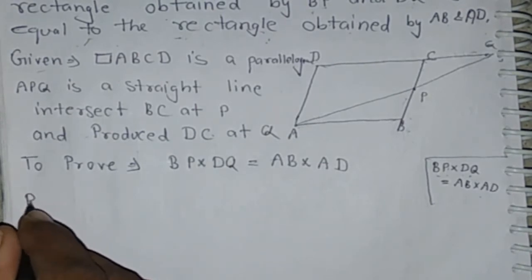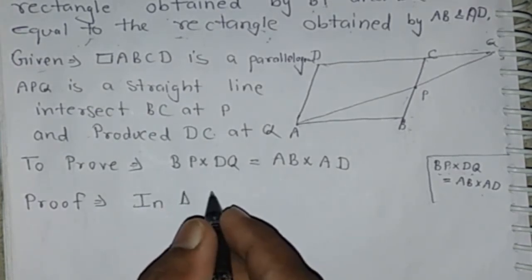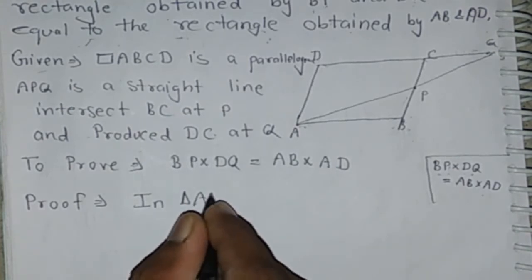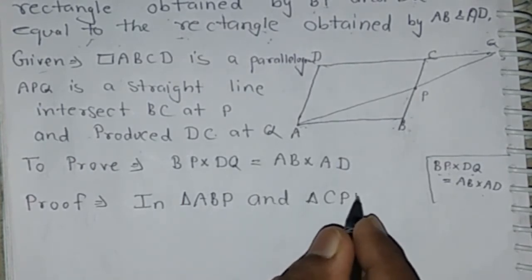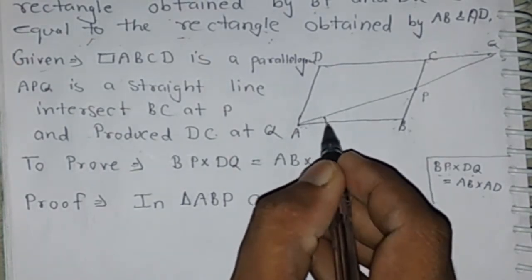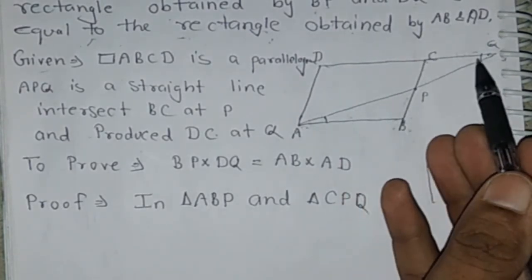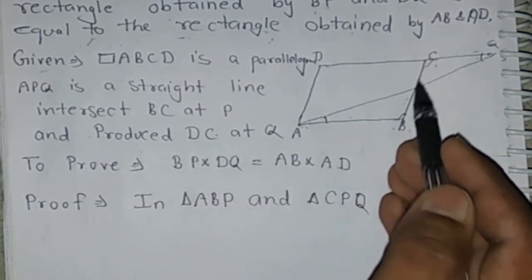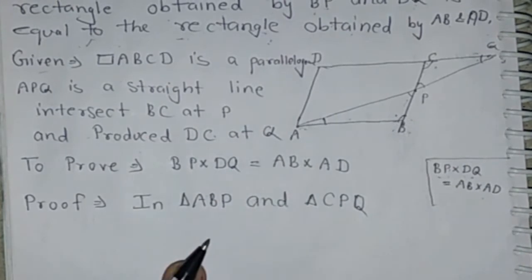Now proof. In triangle ABP and triangle CPQ, we have angle A is equal to angle Q, alternate angle, because DQ is parallel to AB. Angle B is equal to angle C, it is also alternate angle because DC is parallel to AB, and vertically opposite angles P are also equal.